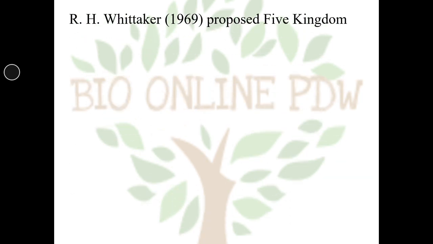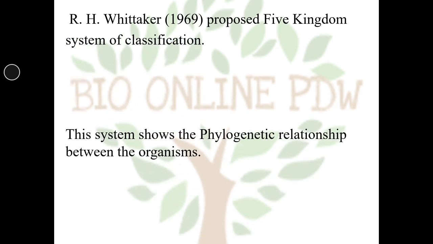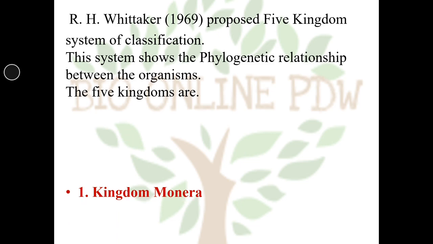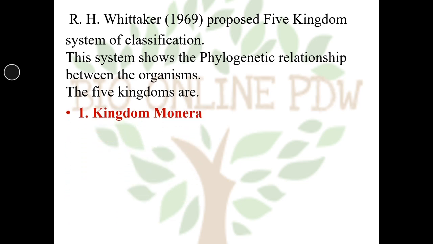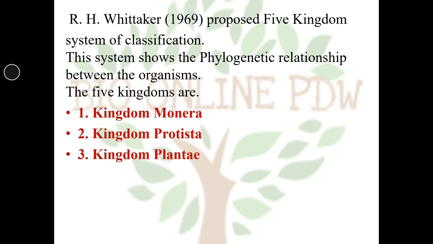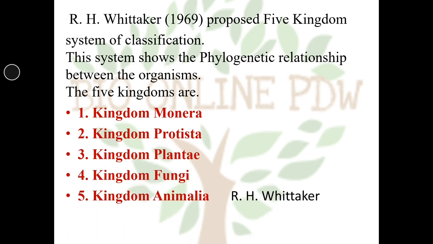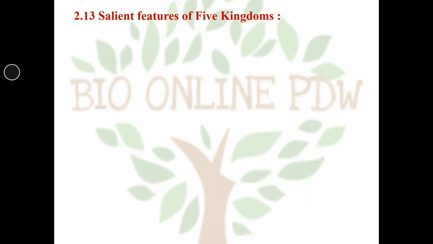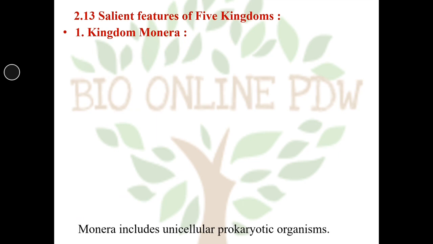R.H. Whittaker in 1969 proposed the five kingdom system of classification. The system shows the phylogenetic relationship between the organisms. The five kingdoms are: kingdom Monera, kingdom Protista, kingdom Plantae, kingdom Fungi, and kingdom Animalia. We will study the salient features of the five kingdoms one by one. So, starting with the kingdom Monera.